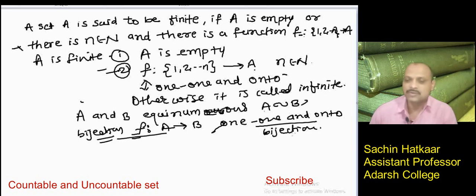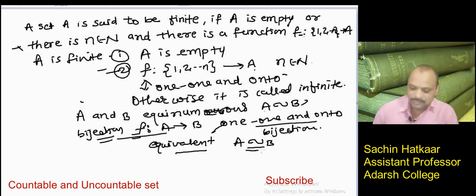So when two sets are equivalent or equinumerous, they are called equivalent sets, and this is the symbol used to denote the equivalence of sets.